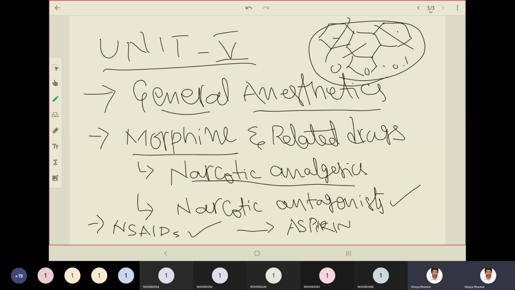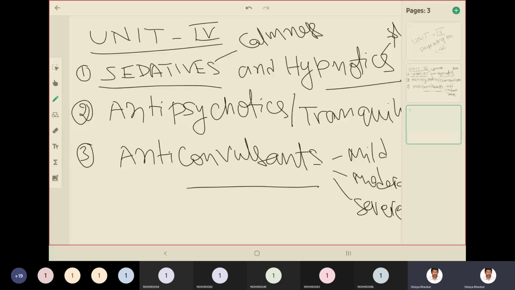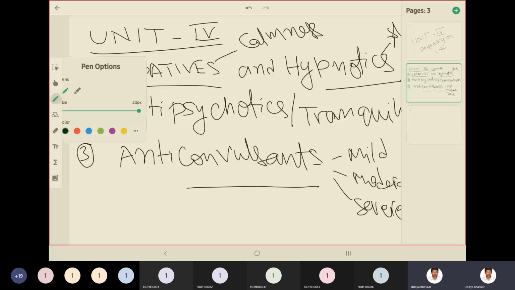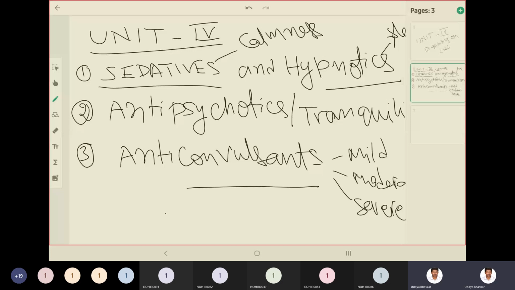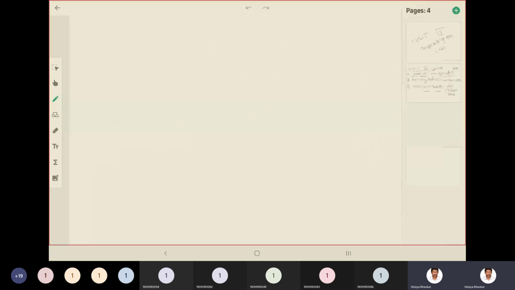Okay, so this is what we are going to learn about drugs acting on the central nervous system, in both Unit 4 as well as Unit 5. We are very much concerned with Unit 4 only for now. In Unit 4, we are going to deal with three topics. First is sedatives and hypnotics. Second one is antipsychotics or tranquilizers. Third one is anticonvulsants. So let's get started with sedatives and hypnotics.